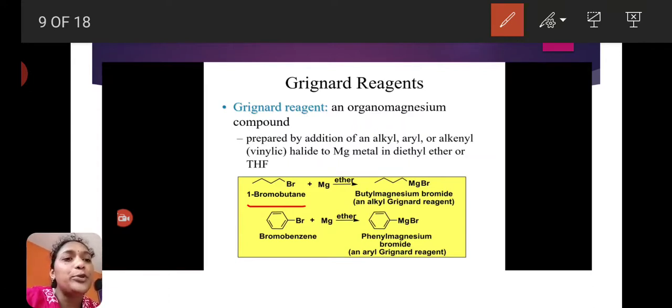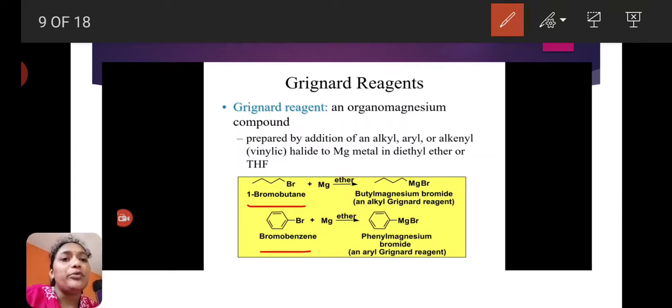Here the butyl group is the alkyl group, magnesium, and bromine is the halogen. So 1-bromobutane reacts with magnesium in diethyl ether to give butyl magnesium bromide, the alkyl Grignard reagent.